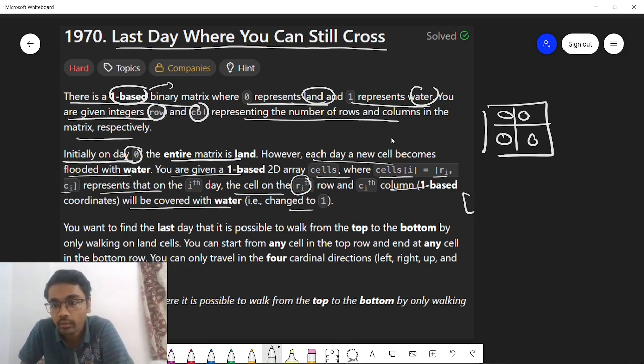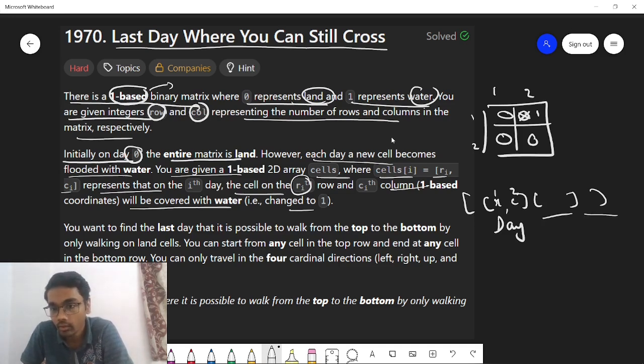So let's say there is some cells array or vector given. On each day there is some row and column value given. Let's say 1 comma 2 is given. So this is the indexing, 1 comma 2. Let's say this is day 1. So on day 1, cell 1 comma 2 becomes flooded with water. So 1 comma 2 is this, so it will be changed to 1. And so on and so forth. There will be various cell values given, so each day one of the cells will become flooded with water.